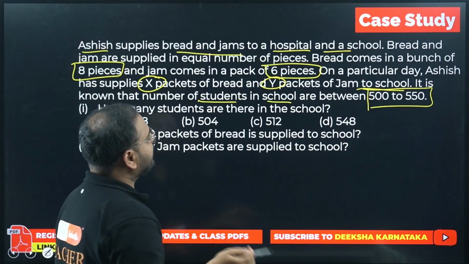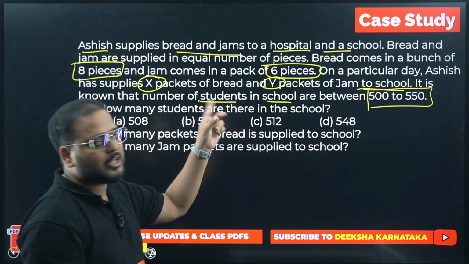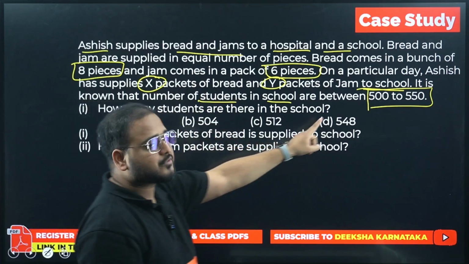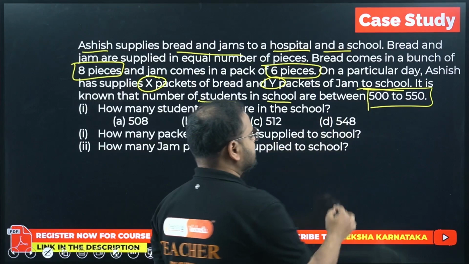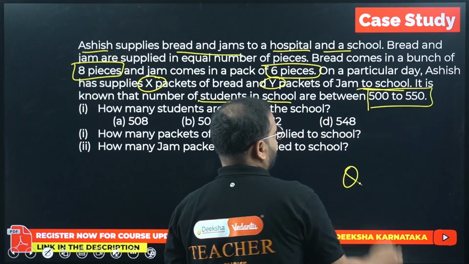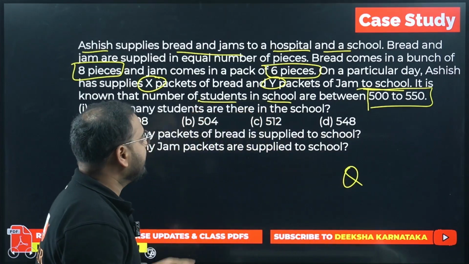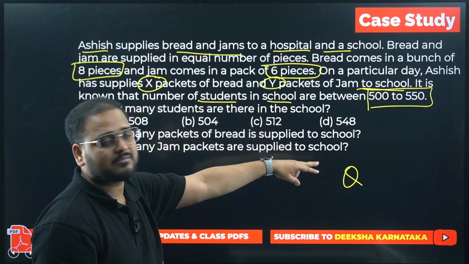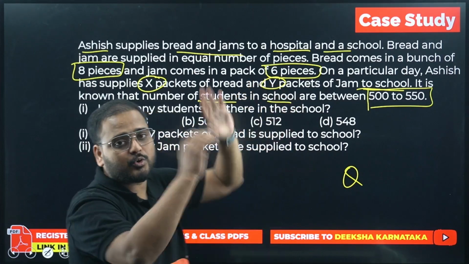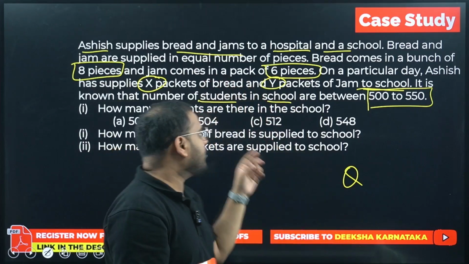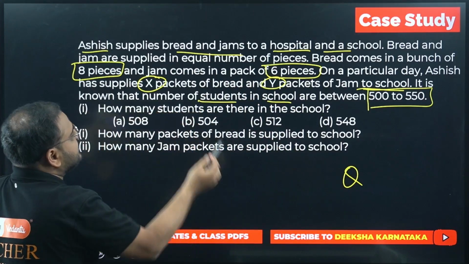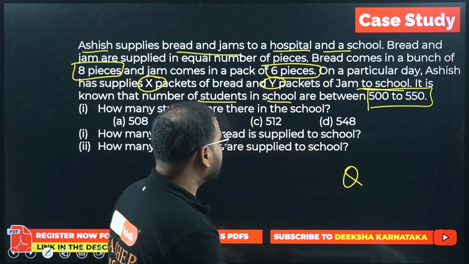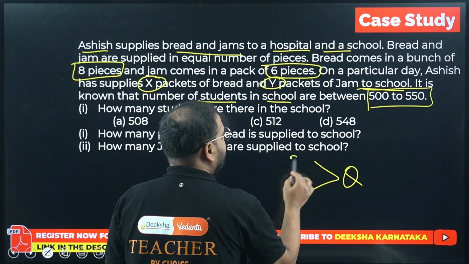Okay. Now think about it. Each student should get what? Equal number of jams and breads. It means that whatever is the number of students, let's say that number is, I'm going to take it as, let's say, theta. Okay. Whatever the number of students over here, I should get equal pieces. Means this number of jams in total should be able to fulfill everything. So it means that if 8 and 6, okay, means this number theta should be divided by both 8 and 6.